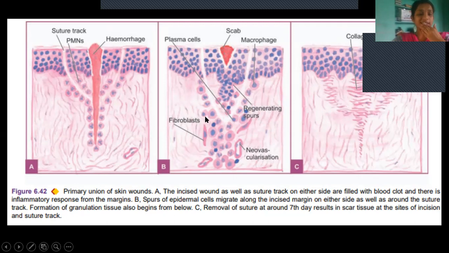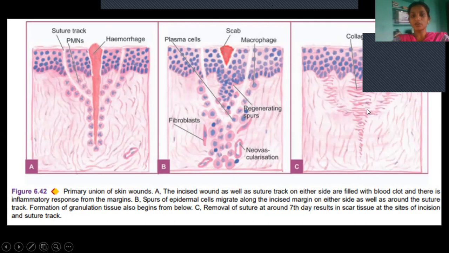When these undergo proliferation, they will move to the center and make the size of the suture tract very small. Then by the third day fibroblasts will be formed, and by the fifth day new collagen deposition may take place and new blood vessels will be formed. All this will reach the top. Initially one layer will be formed and then multiple layers will be formed, and this scar tissue will be removed and a few of the epithelial cells will be absorbed, and then collagen deposition. So this is how the suture tract becomes normal again.